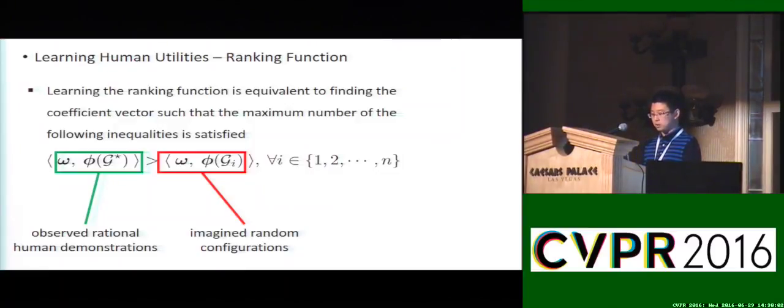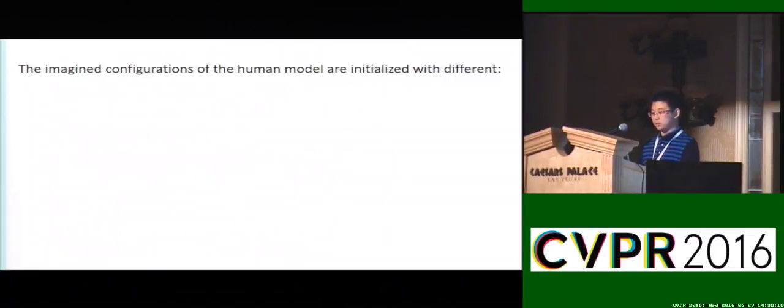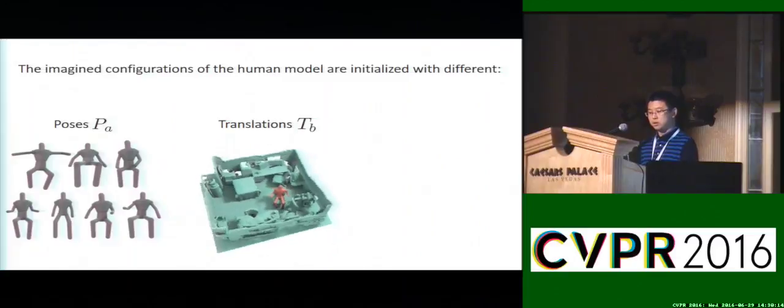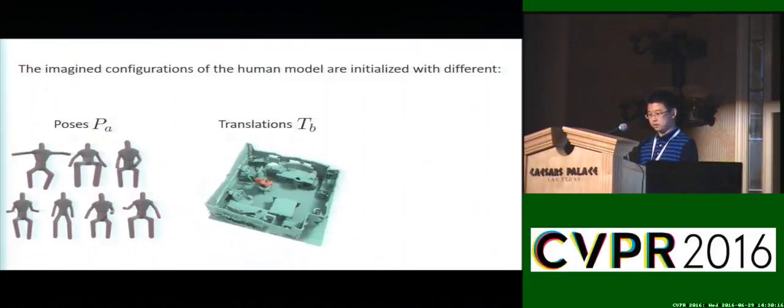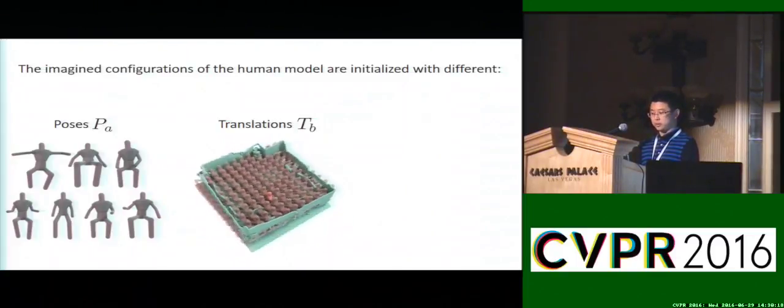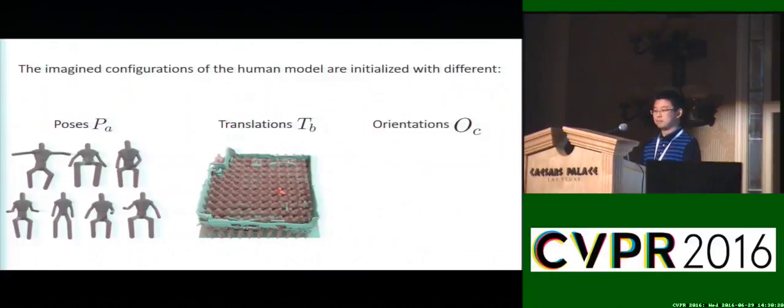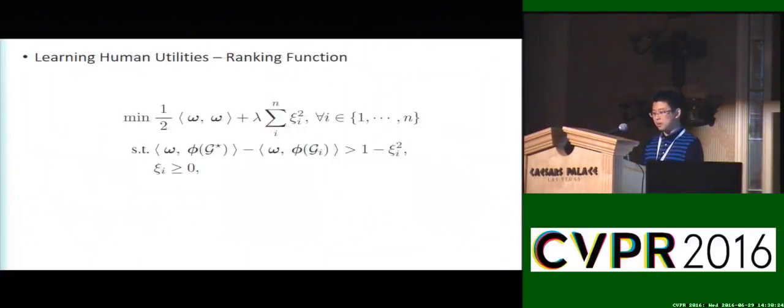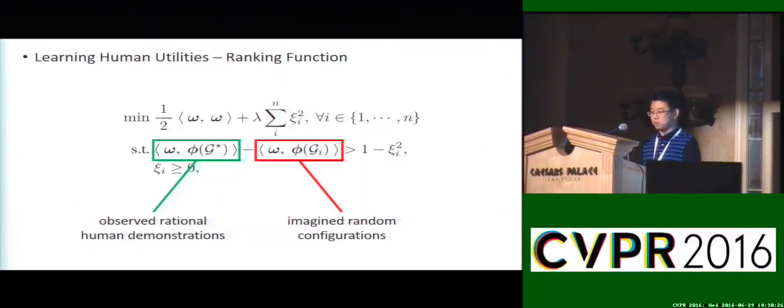Learning the ranking function is to find the weights so that the max number of following inequality is satisfied. Here we show how we generate different configurations using different poses, translations, and orientations. Then we will approximate the solution by introducing the non-negative slack variables and solve it using ranking SVM.